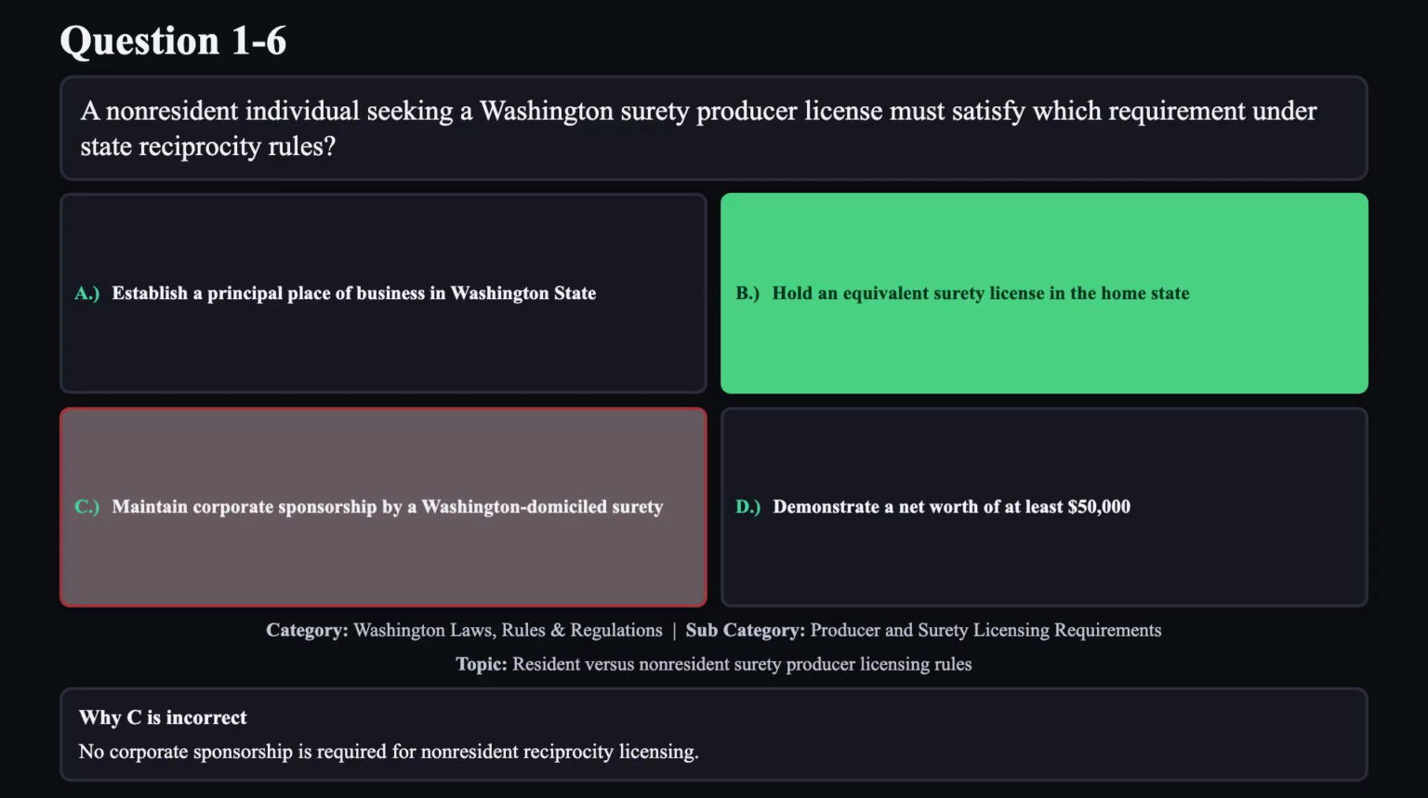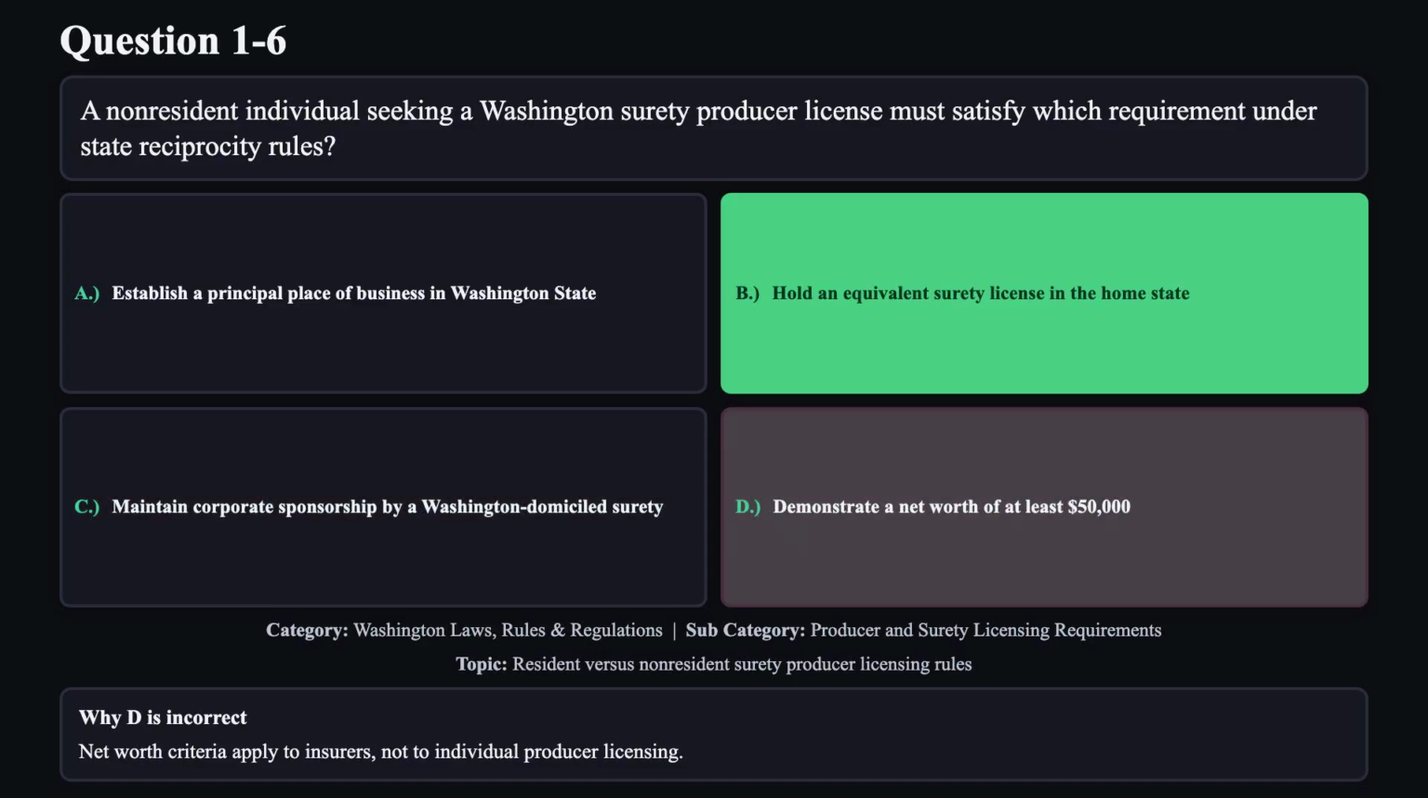Reason C is not correct. No corporate sponsorship is required for non-resident reciprocity licensing. Reason D is not correct. Net worth criteria apply to insurers, not to individual producer licensing.